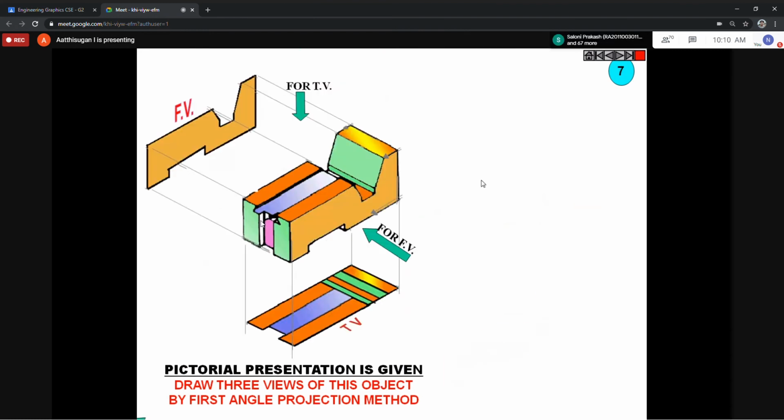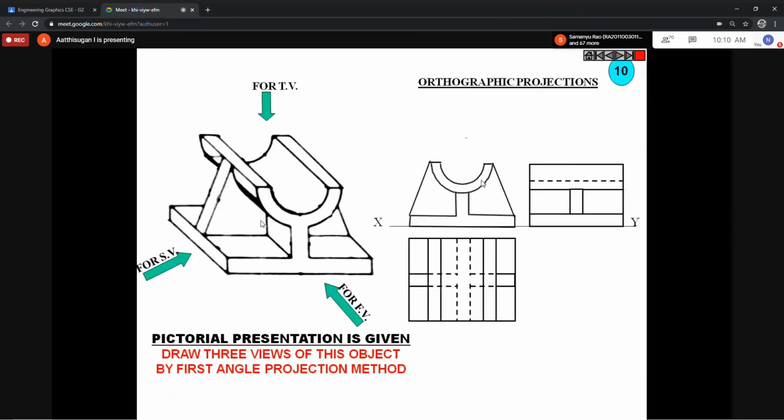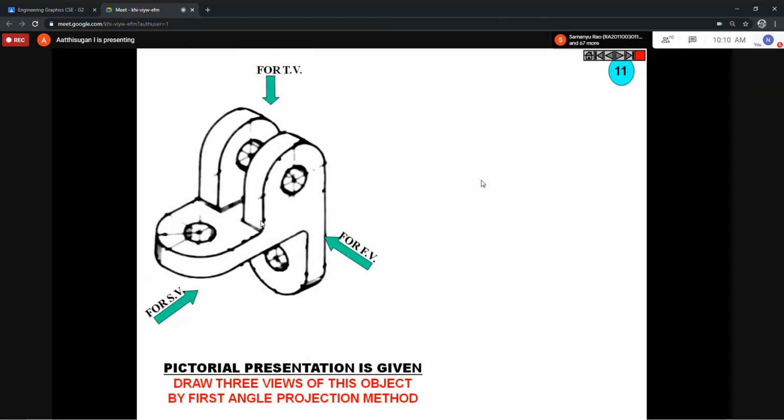You can see from your side. From this side, for this one, what is the front view? This circle is visible, okay, no problem. But this circle is not visible, so you draw a dotted line here, as well as for this circle. Similarly, for the top view, this circle is visible, no problem, but these two circles are not visible.